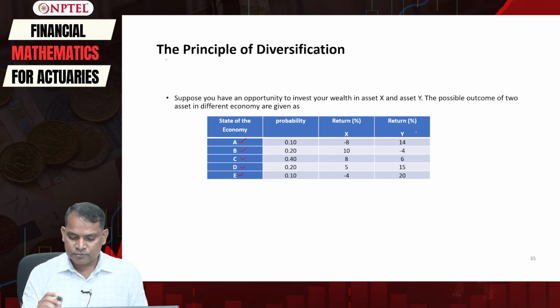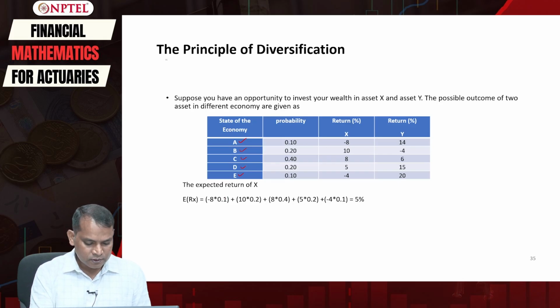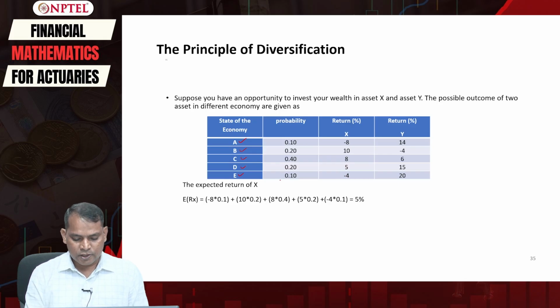If this information is given, then the expected return of X and Y can be computed simply by taking the sum of the returns multiplied by their probabilities. The expected return on X is minus 8 multiplied by 10%, plus 10 multiplied by 20%, plus 8 multiplied by 40%, plus 5 multiplied by 20%, and minus 4 multiplied by 10%.